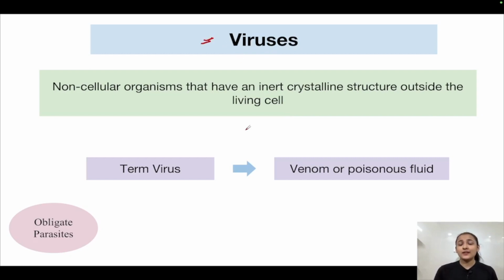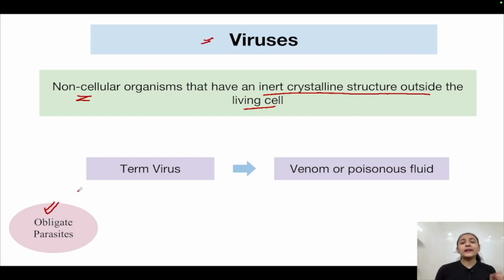We start off with viruses. Viruses are non-cellular organisms. As already told, they are acellular organisms. They have an inert crystalline structure outside the living cell. Viruses infect a host cell. They cannot exist individually. They need a host cell to replicate themselves. So, outside the host cell, they exist as an inert, inactive crystalline structure. They exist in a crystalline state.